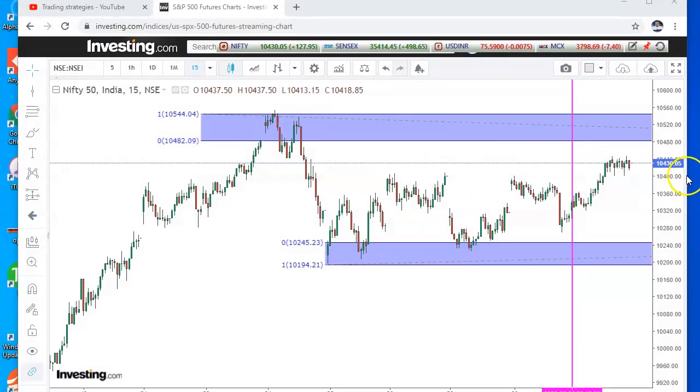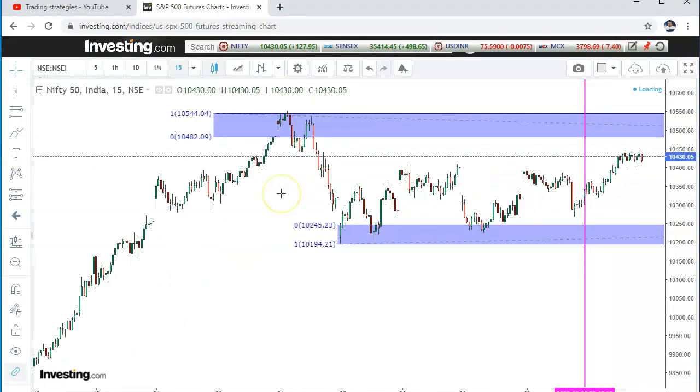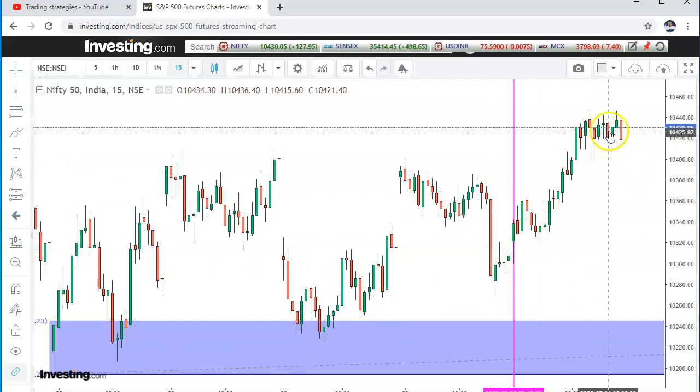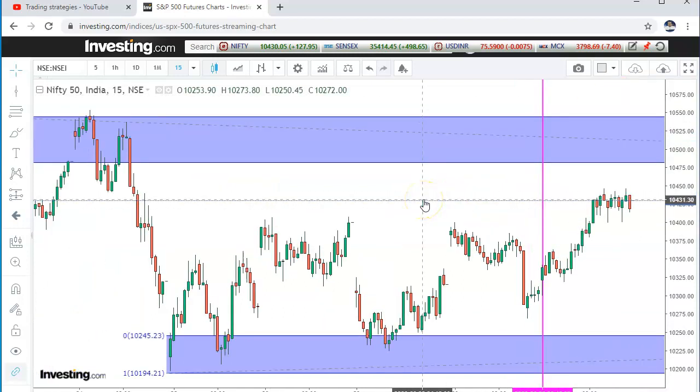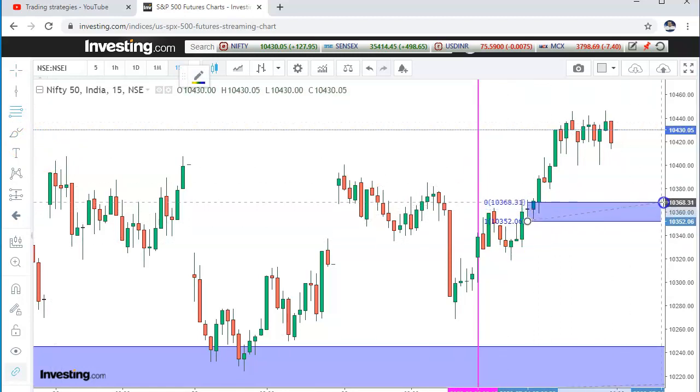So this is the Nifty 15-minute chart. If you see, this is today's price action. See, in the morning it opened here and went up, a small dip and then a rally. So tomorrow also this area will give a decent support to the Nifty. So tomorrow the idea should be like this. If it comes to this area, we can buy. So at 10,370 kind of levels we can buy and keep a stop loss of 50 points and aim for a target of 10,400 or 430 kind of levels.